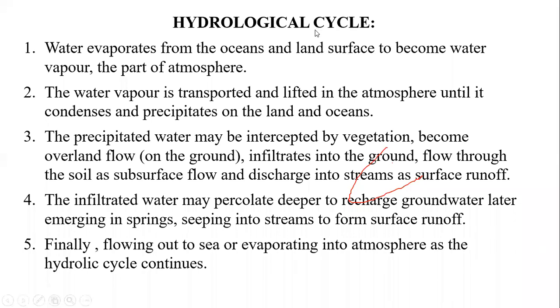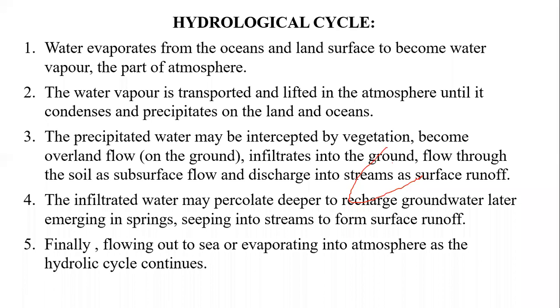It means that from the beginning, evaporation from the oceans, seas, various other water bodies and the trees, etc., the water vapor moves vertically upward in the atmosphere, condenses and results in precipitation from the clouds.